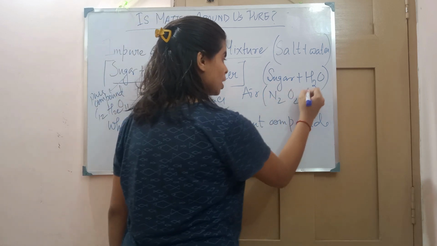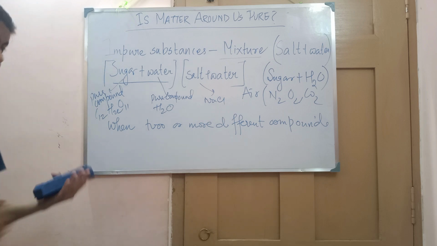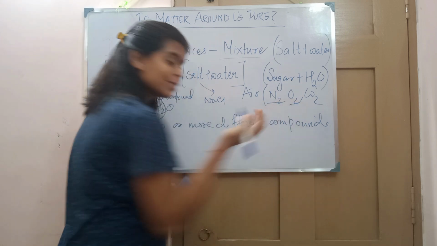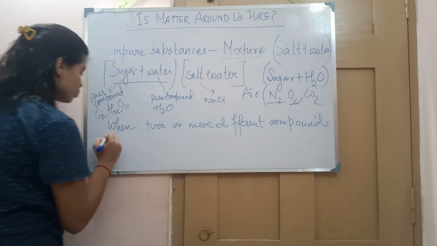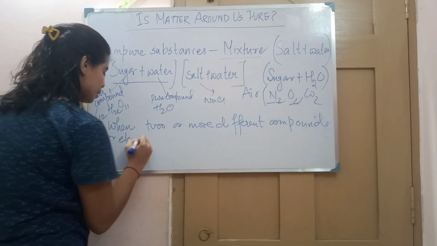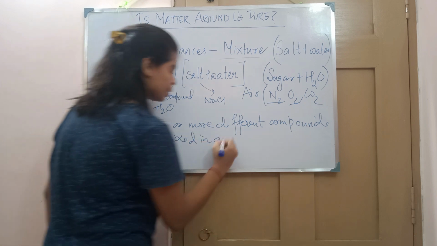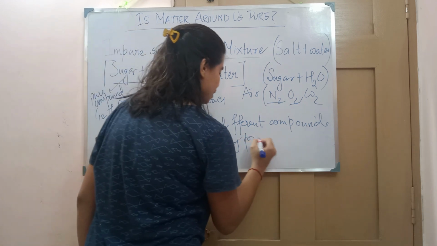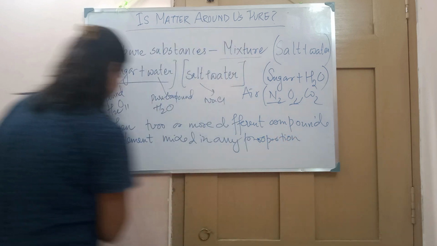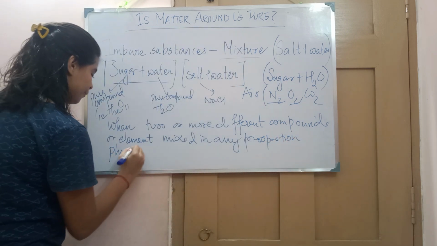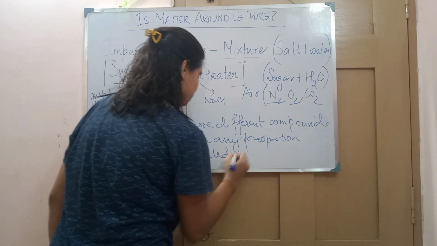N2, O2, carbon dioxide, different kinds of gases. See, N2, O2, these are elements. So when two or more different compounds or elements are mixed in any proportion physically, we call it a mixture.